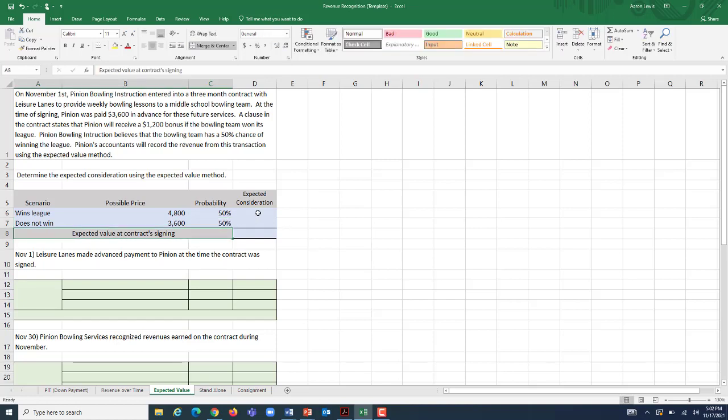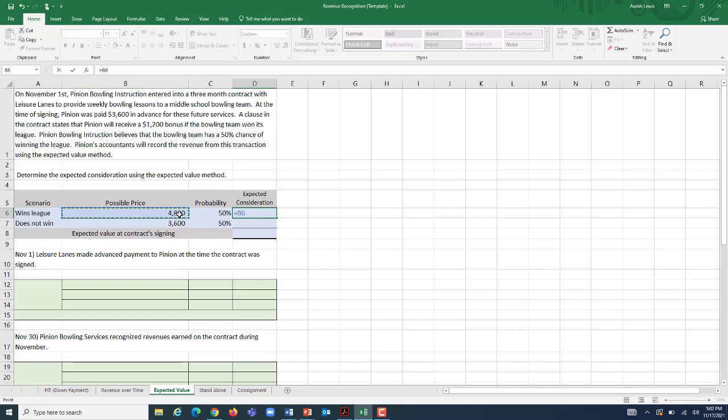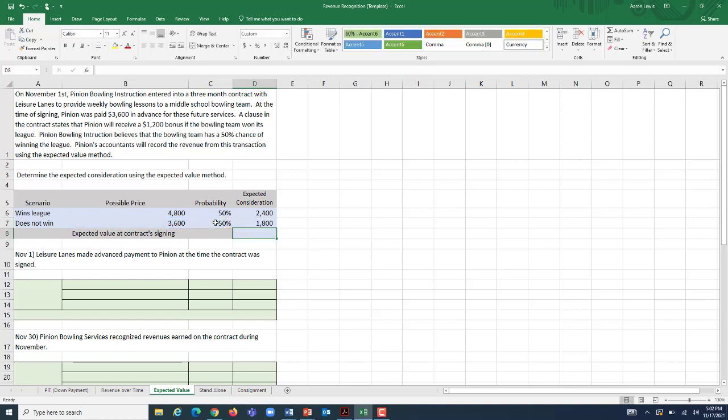Well, to put an expected value on our contract, what we're going to do is weight each possible scenario, each possible price that we're going to receive, based upon how probable we think that it is. So let's take our possible price for winning the league of $4,800 and multiply it by that 50%, because we think that's going to happen half the time. We come up with $2,400. Let's take our possible price of $3,600 for not winning the league, multiply that by 50%. We think that's going to happen half the time. That comes out to be $1,800.